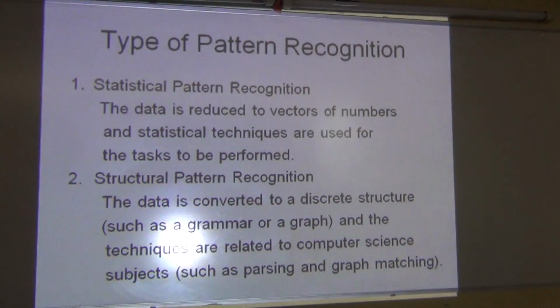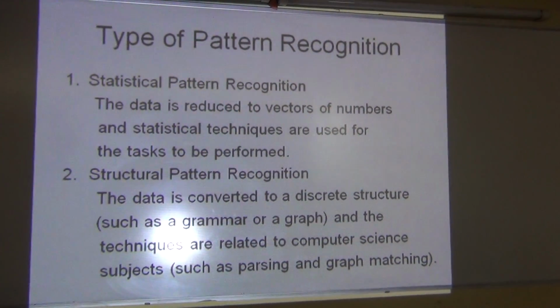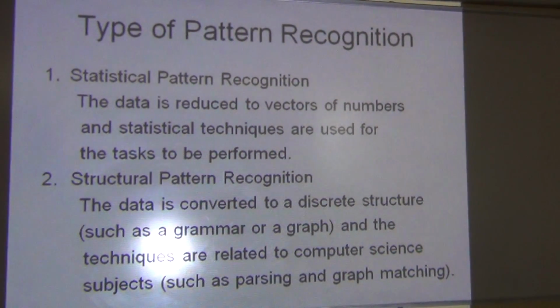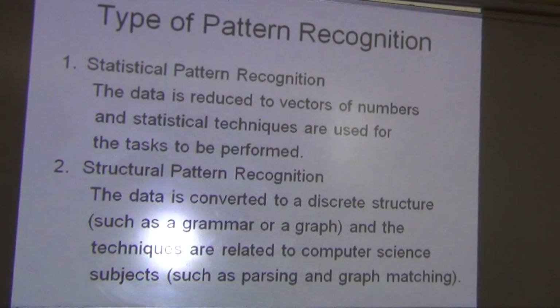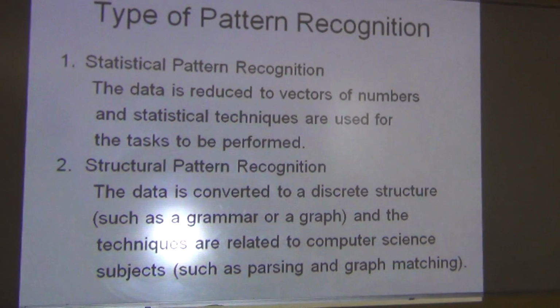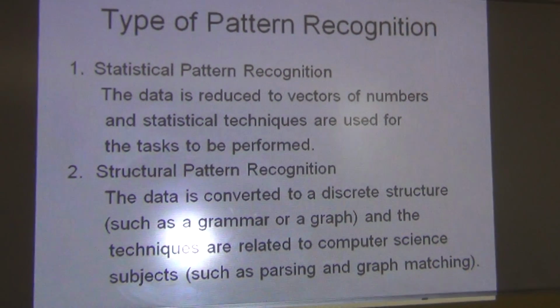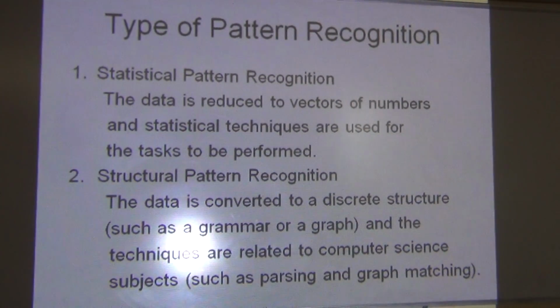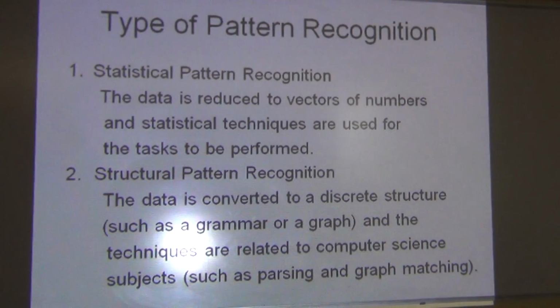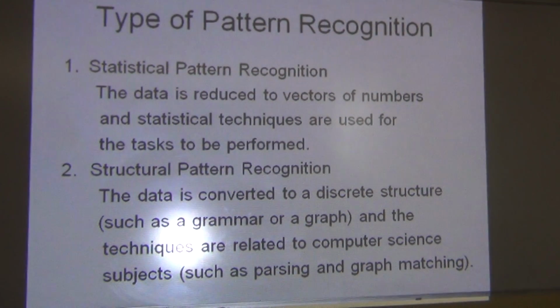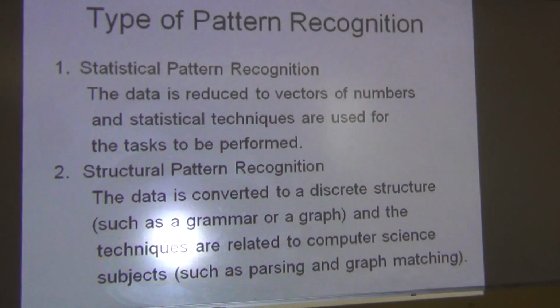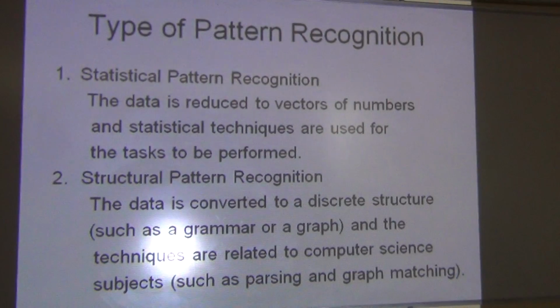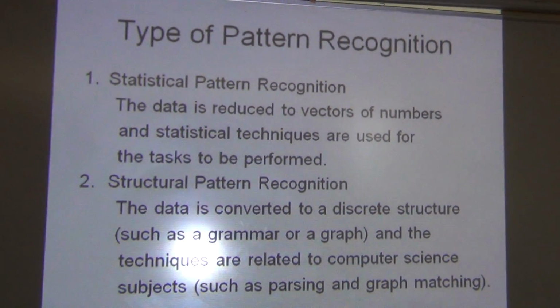Data is in the form of numbers and our algorithms also work on the numerical data. Second, structural pattern recognition. Here data is converted into discrete structures such as graphs, patterns or images, grammar, etc. And the techniques are also related to computer science, such as parsing and graph matching.